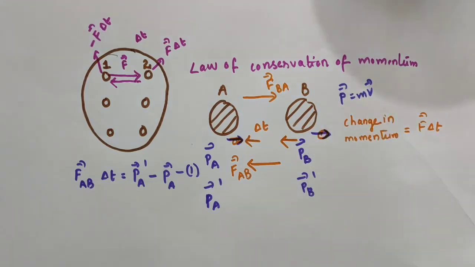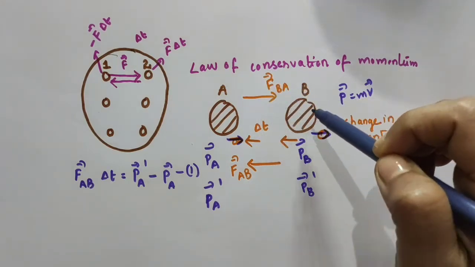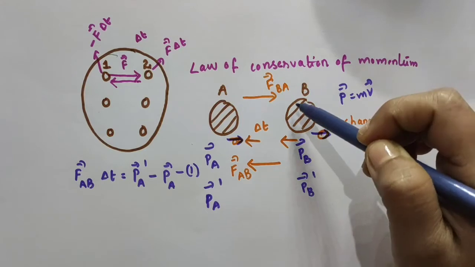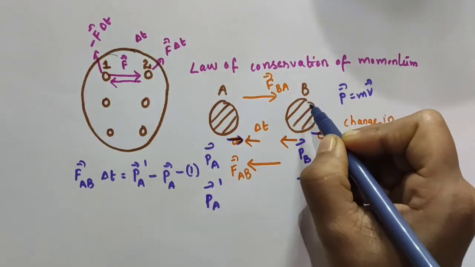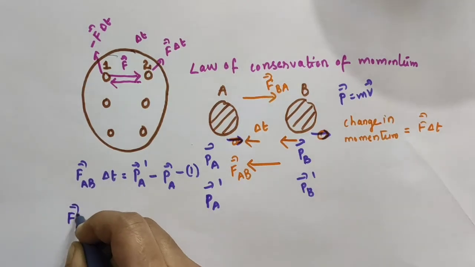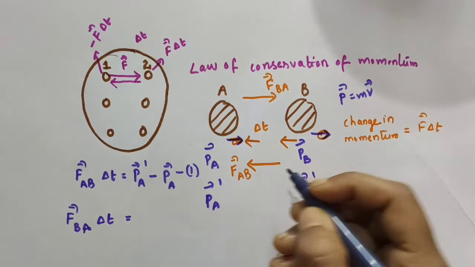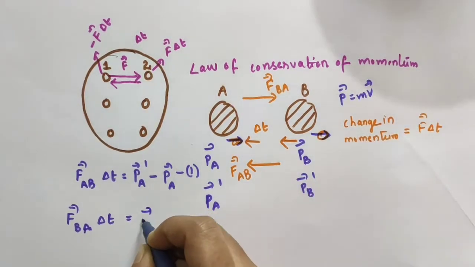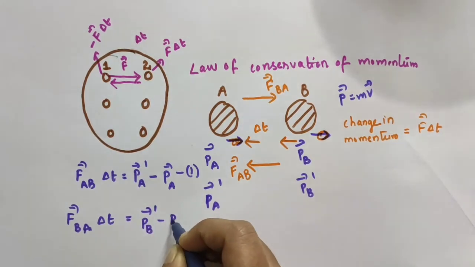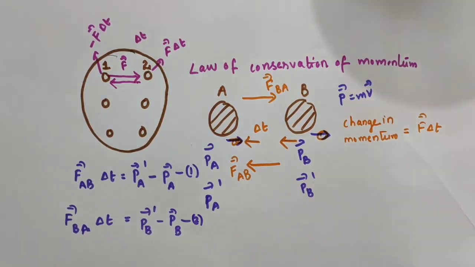Vector FBA is the force responsible for the change in momentum of this body B. So, the change in momentum of the body B can be written as vector FBA into delta T, which is equal to the final momentum of the body B minus the initial momentum, that is vector PB dash minus vector PB. I am taking this as equation number 2.